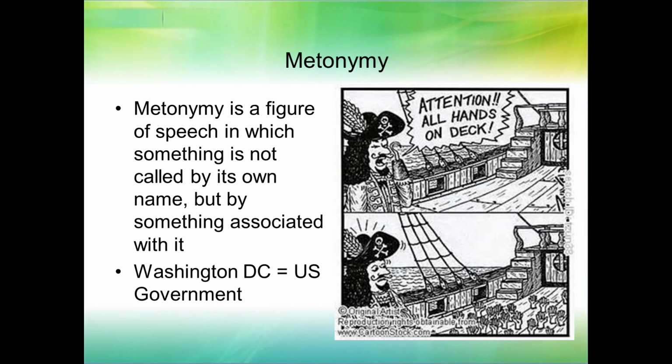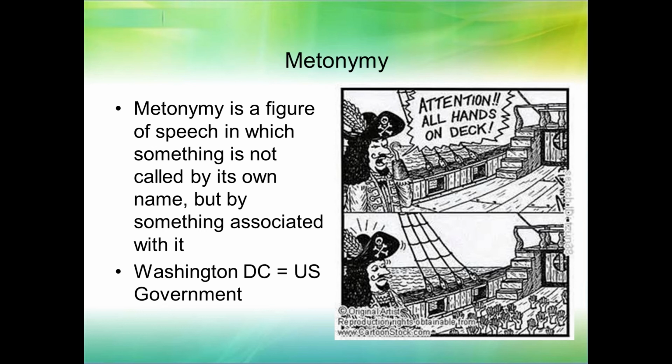Metonymy or a metonym is a figure of speech in which something is not called by its own name, but by something associated with it. So, for example, Washington, D.C., U.S. government, right? Sometimes when people say "in Washington, they said this," they don't mean in the city of Washington, D.C. They mean the U.S. government, because that's where the U.S. government is headquartered. Same thing for almost any country, right? In Moscow, they said this.